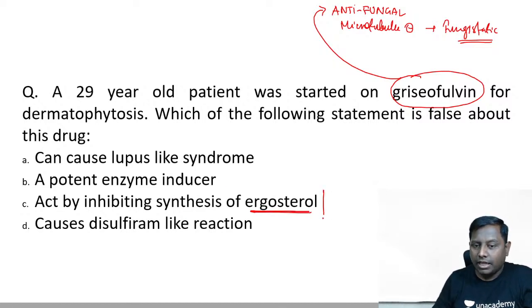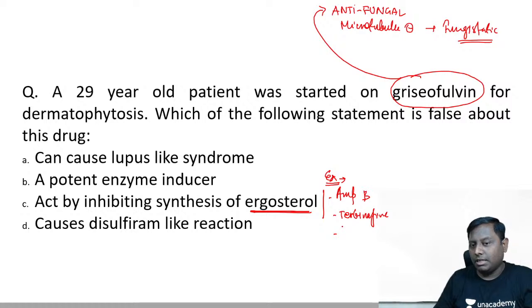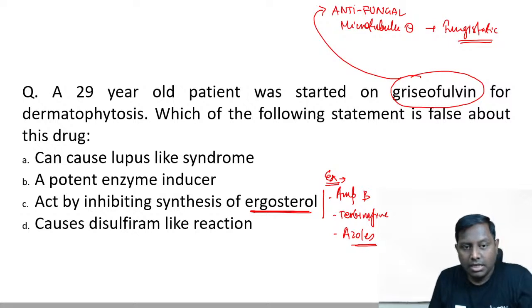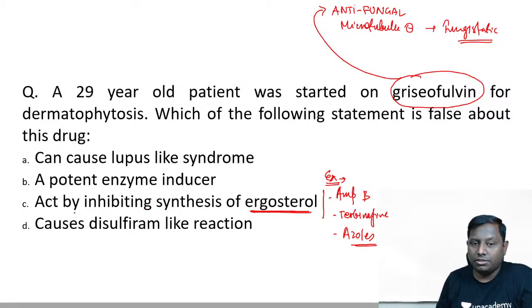The drugs acting on the ergosterol are drugs like amphotericin B, drugs like terbinafine, that is a squalene epoxidase inhibitor, and also drugs like the azoles. So these are interfering in the ergosterol synthesis. Griseofulvin is not interfering with the ergosterol synthesis. It is mainly a microtubule inhibitor.